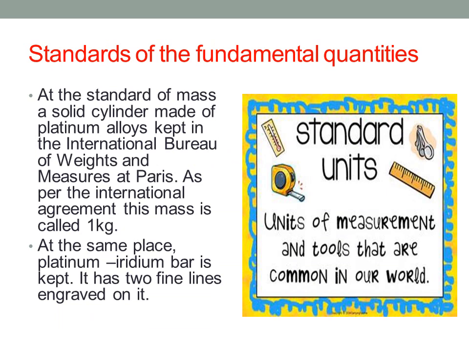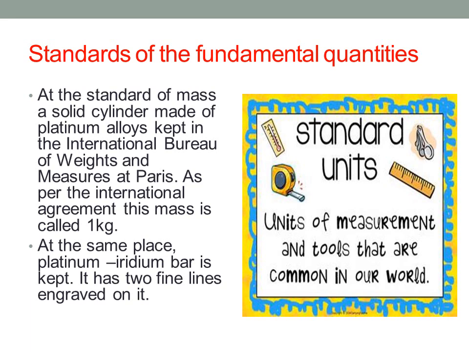Let us learn standards of the fundamental quantities. As the standard of mass, a solid cylinder made of a platinum iridium alloy is kept in the International Bureau of Weights and Measures at Paris. As per the international agreement, this mass is called 1 kilogram. Official accurate copies of these prototypes are kept in the standardizing laboratories all over the world.